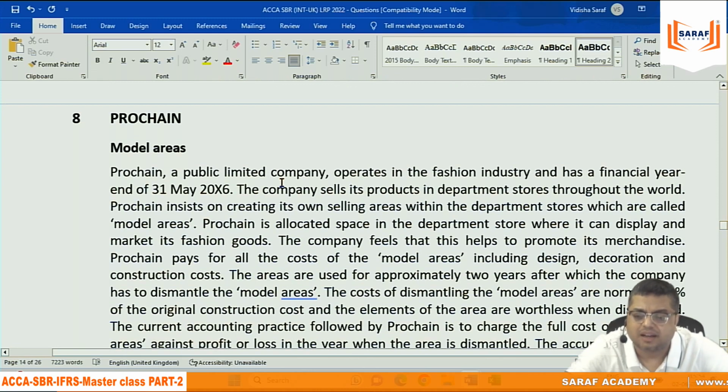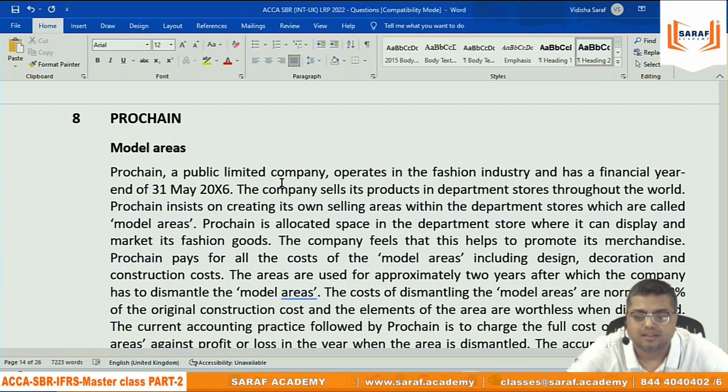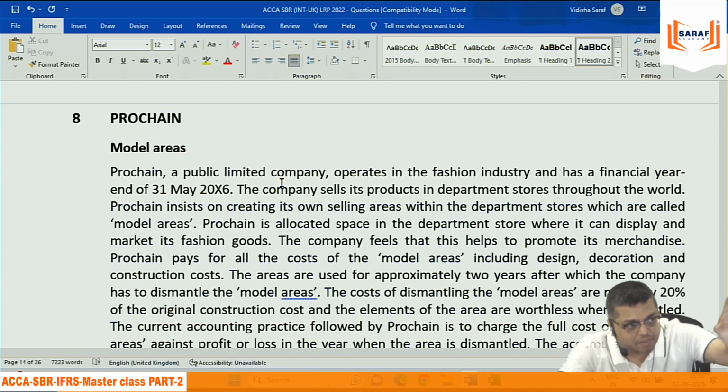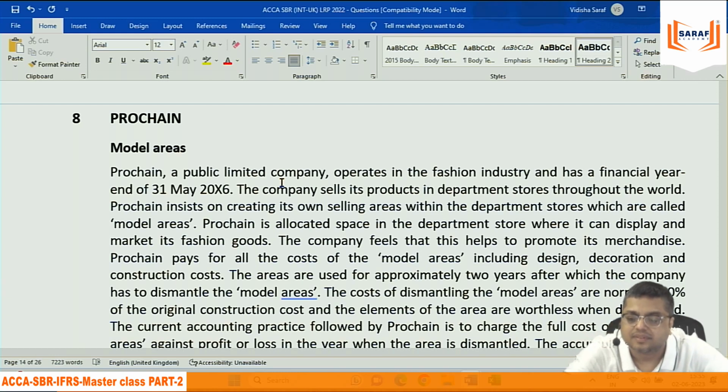P, a public limited company, operates in the fashion industry and has a financial year end of 31st May 2016. Fashion industry, okay. The company sells its products in department stores throughout the world, which is normally what the fashion industry does. P insists on creating its own selling areas within the department stores, which are called model areas. In the department store, our area will be separate.